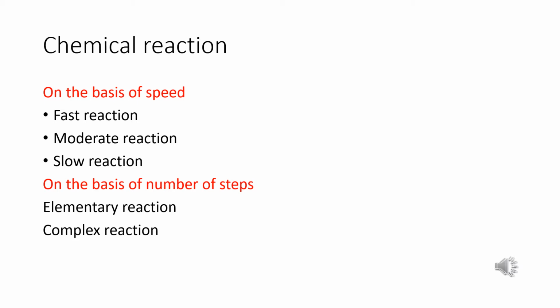What is a fast reaction? A reaction that proceeds within a fraction of a second or within seconds is known as a fast reaction. Reactions involving ionic species are very fast. An ionic reaction generally occurs in 10 power minus 12 to 10 power minus 16 seconds.